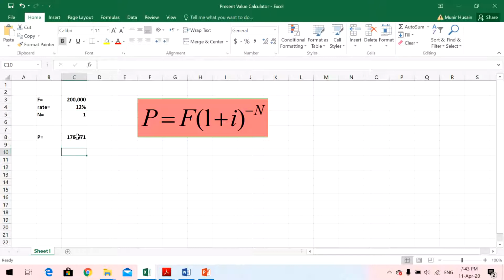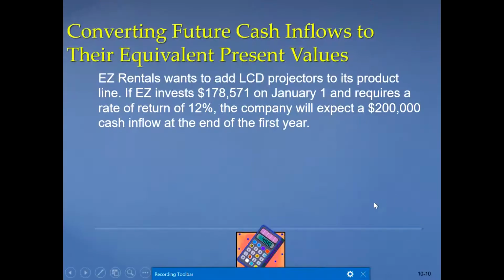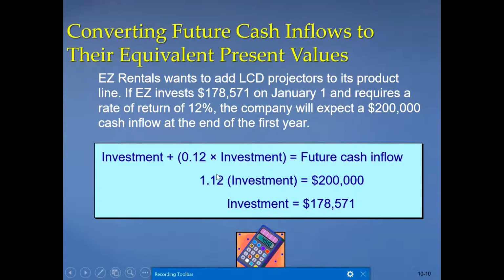So the present value of 200,000, which you get after 1 year, as of today is 178,571. This is what we say in this question. This is the same thing we have discussed, calculating P with F as given. It's the same thing, just calculated in a different way.